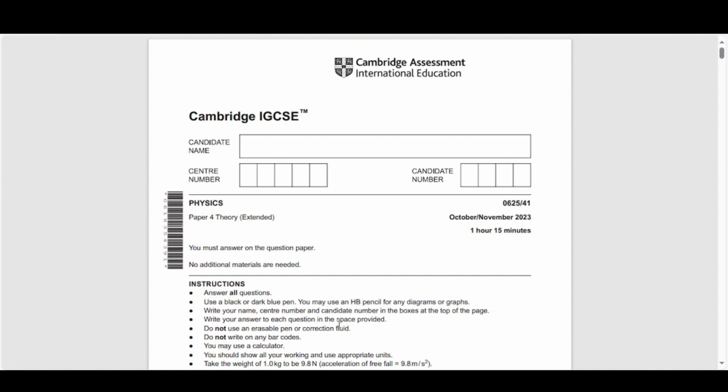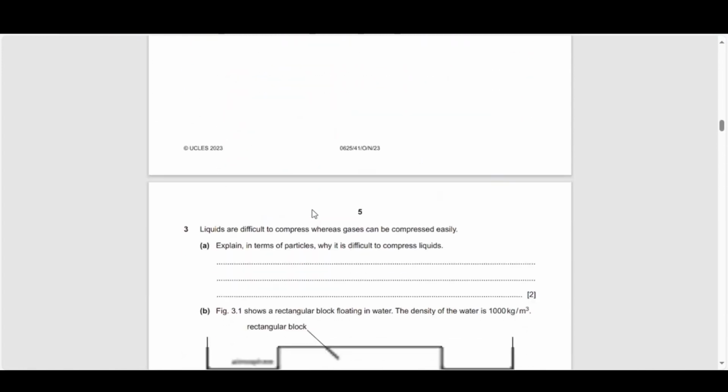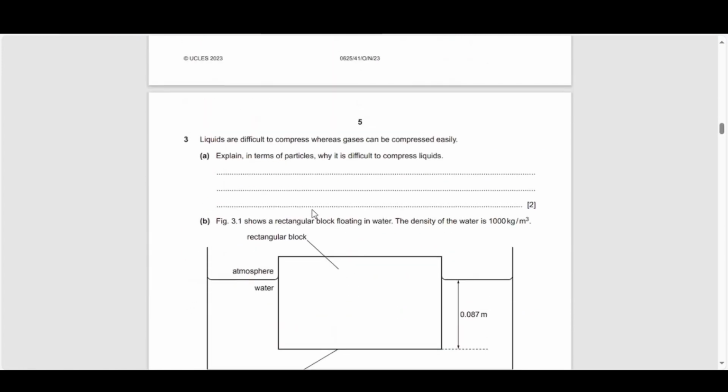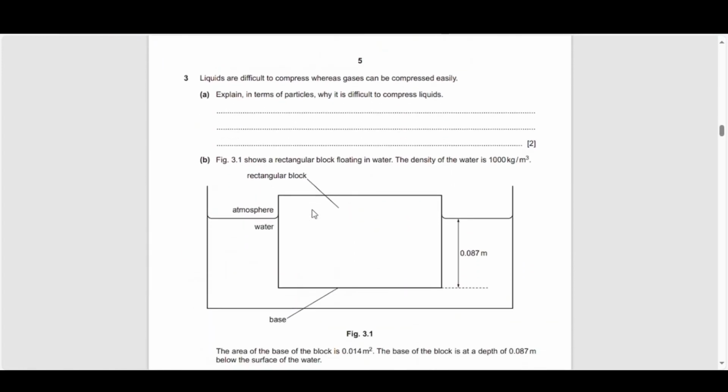So the first paper we're going to be looking at is October-November 2023. We'll be looking at variant 4.1. So that's the first question that we have on pressure or Hooke's law. Liquids are difficult to compress whereas gases can be compressed easily. Part A says, explain in terms of particles why it is difficult to compress liquids.